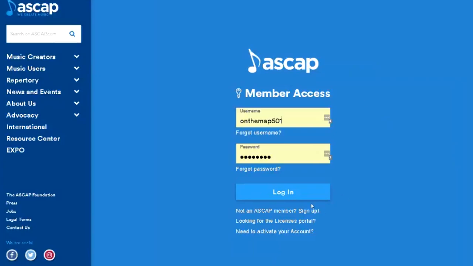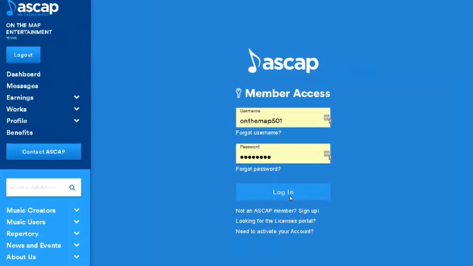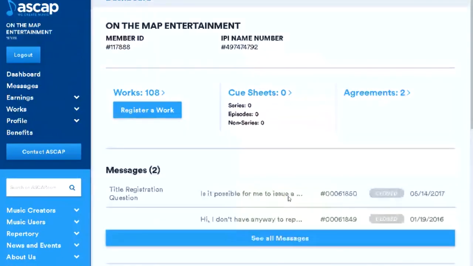Here we are. This is my main account. And this is for the publishing company On The Map Entertainment that I run. So there's two different sides to it. If you're a songwriter and that's all you do is write songs, you can sign up as a songwriter with any of these performing rights organizations. The fees vary from place to place. But if you sign up as a songwriter, most of the time, you're only collecting half of what your royalties are due to you. So the other half is the publishing side of it.